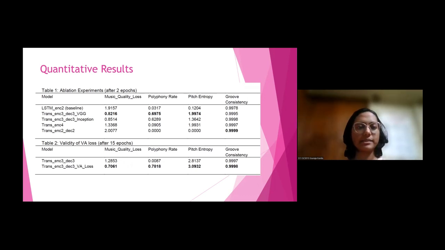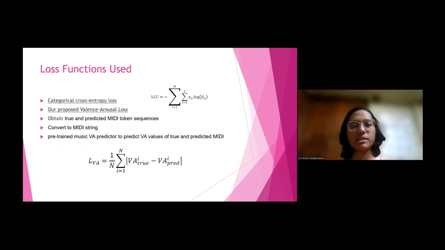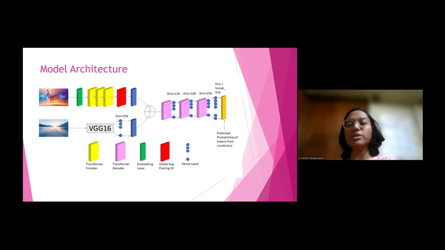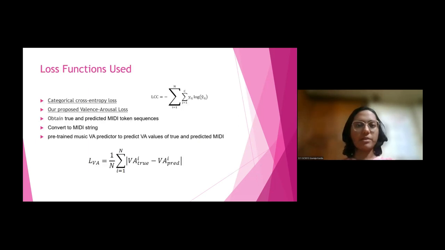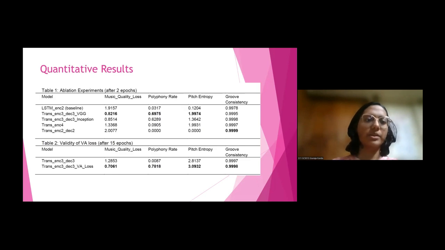In our model, the encoder used 3 transformers, whereas the baseline model had only 2 LSTM blocks, and there was no transformer or LSTM in the decoder. The decoder was simply, after concatenation of the music and image features, some dense layers followed by the prediction from the argmax operation. This was our base model, which we name LSTM encoder 2.